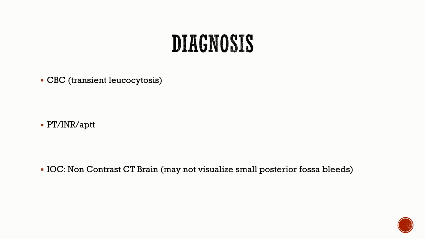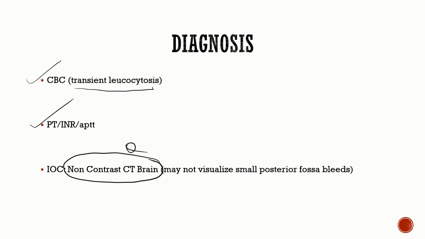Now, how are we going to diagnose intraparenchymal hemorrhage? We take a CBC, where you'll see a non-specific transient leukocytosis. You take PT, APTT, and INR to check for any coagulopathy. And the investigation of choice is non-contrast CT brain. Very, very important MCQ. The problem with non-contrast CT brain is that it might not visualize some small bleeds in the posterior fossa. So if you suspect those, you can go for an MRI. MRI will be useful in this scenario, but otherwise the investigation of choice is CT only.